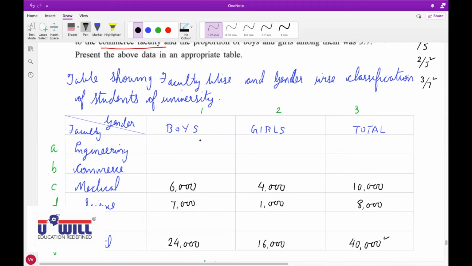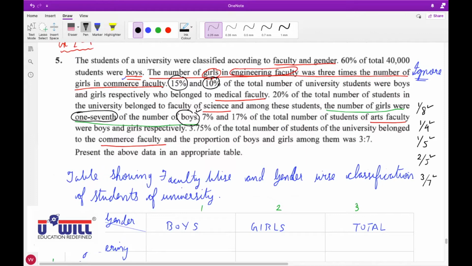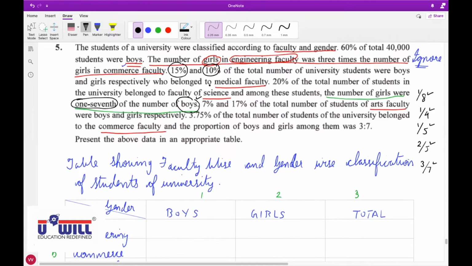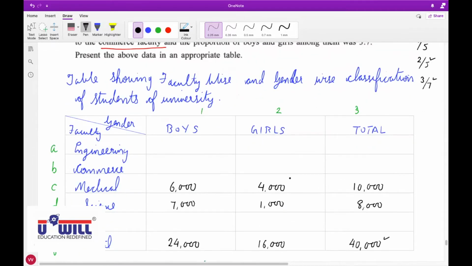This is how we got the number of boys, 6,000. Now do 40,000 into 10% for girls. What do you get? 40,000 into 10 and then press percentage. 4,000. This is how we got the number of girls.